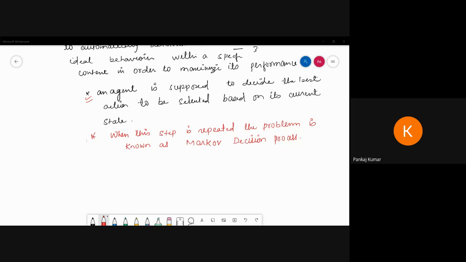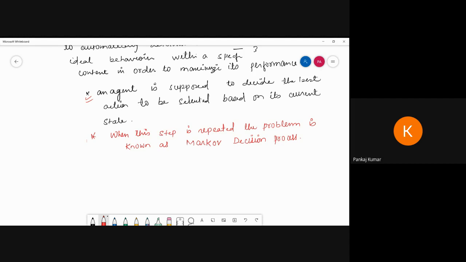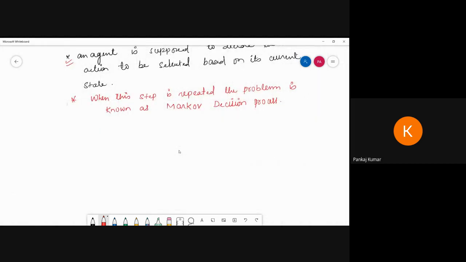When we define the Markov decision process, that is called MDP. The model contains various parts, and we are going to discuss all of them. Here we discuss a set of possible states, a set of actions we are going to perform, and what reward to give for what type of action, and the policy, which is the solution of the Markov decision process. And which policy is the one on the basis of which we say this decision is the best, and what the solution is, we will see. We are going to discuss all of this step by step.